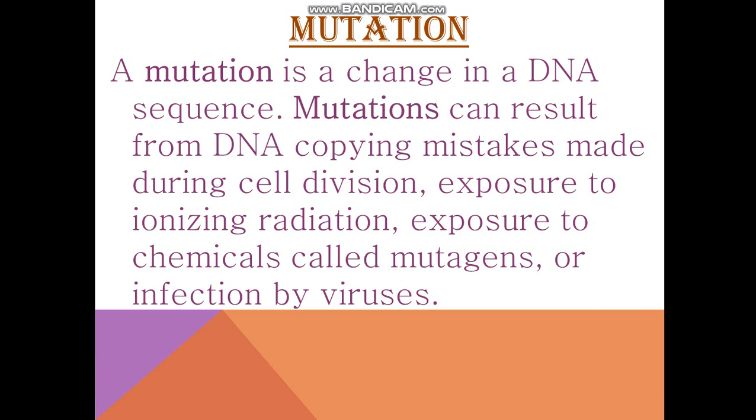So what is mutation? A mutation is a change in the DNA sequence. It can result from DNA copying mistakes made during cell division. In meiosis, which you have studied, or in mitosis also, there is duplication of the chromosome. Each chromosome forms a copy of itself and replicates. So during this copying, some mistakes can be made by the cell.